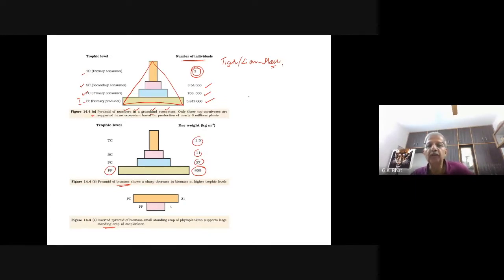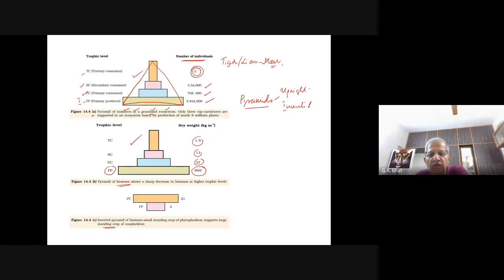As far as these pyramids are concerned, pyramids are of two types: one is upright pyramid, and another is inverted pyramid. Pyramid of number, upright pyramid. Pyramid of biomass, upright pyramid, here taken in the grassland ecosystem.